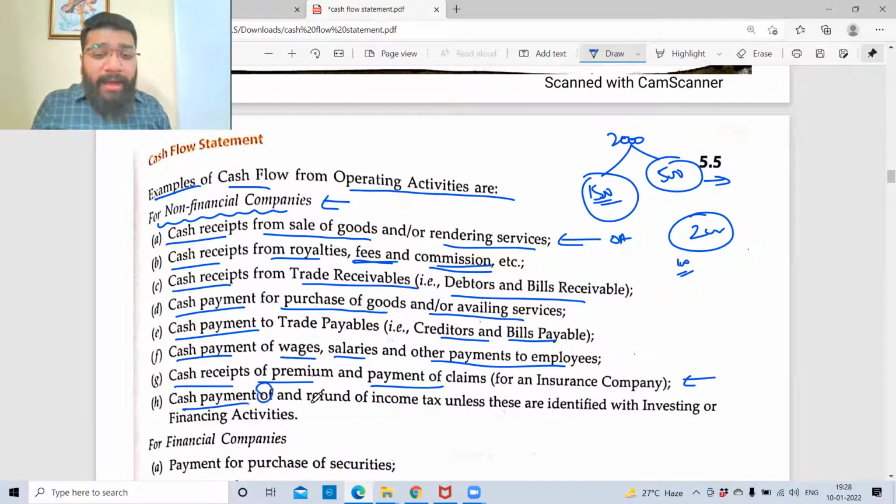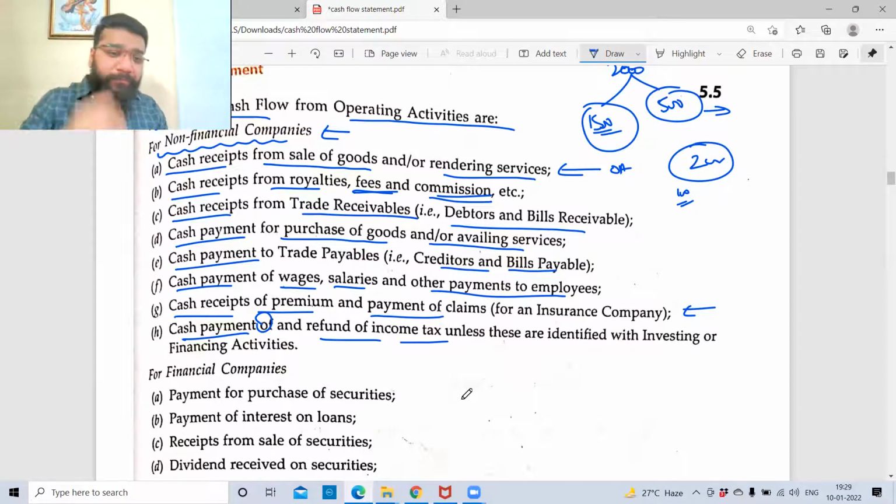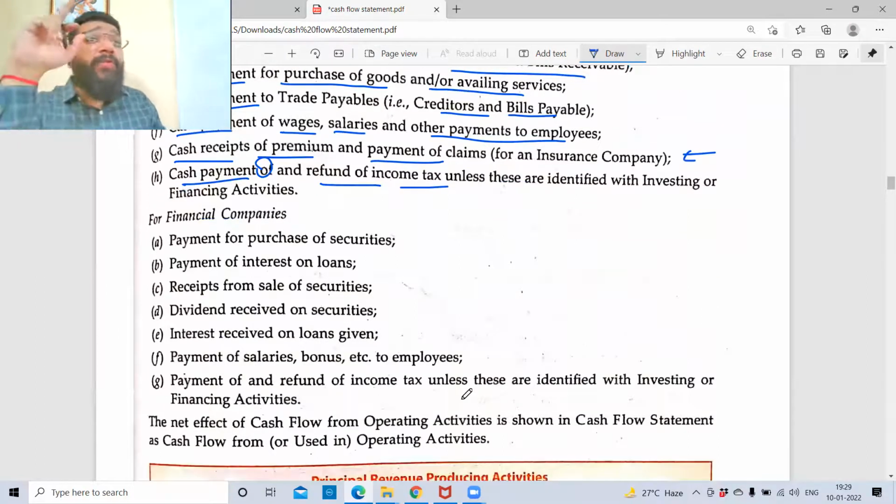Cash payment of and refund of income tax. So whatever taxes you have paid extra, income tax will refund that. So that is from the core business activity. So all these are operational activity. That was for a non-finance company.